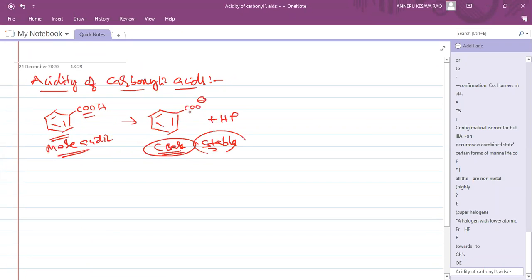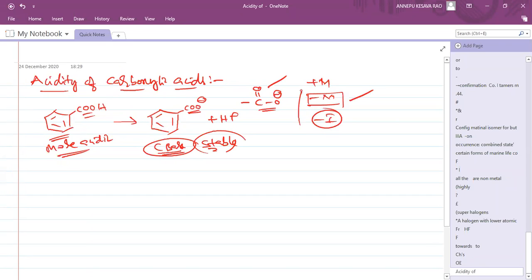So who will give stability for this COO minus group? Plus M groups or minus M groups? Which group will give stability for the negative charge? Minus M groups and minus I groups. Minus M and minus I groups pull electrons, so the negative charge is reduced and it becomes stable.